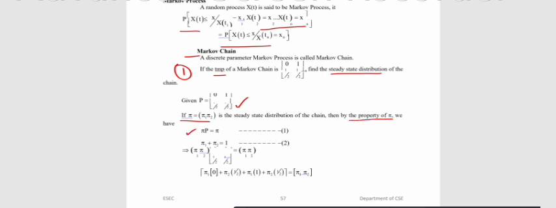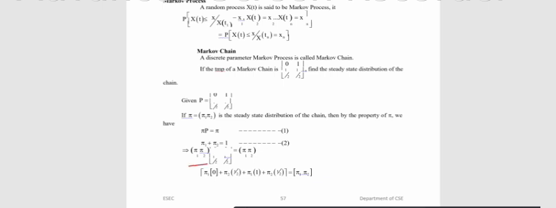By the property of pi, there are two conditions. One is pi P equals pi. The second condition is pi 1 plus pi 2 equals 1. So for pi P equal pi, I substitute pi as pi 1, pi 2 on the left and right hand sides, and P is the given matrix 0, 1, 1 by 2, 1 by 2.